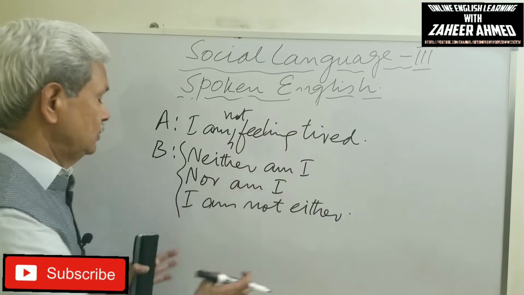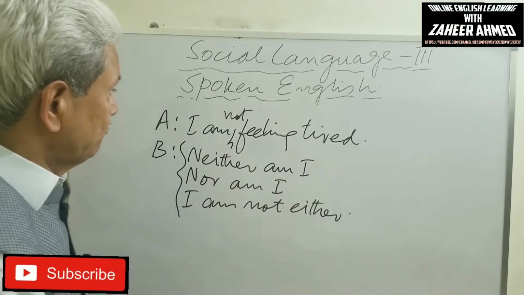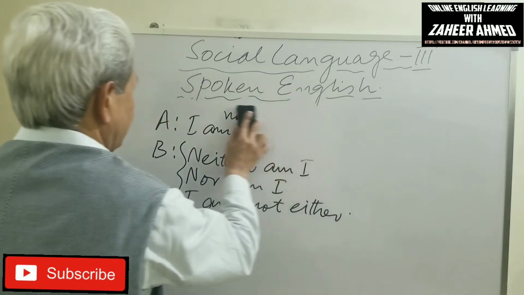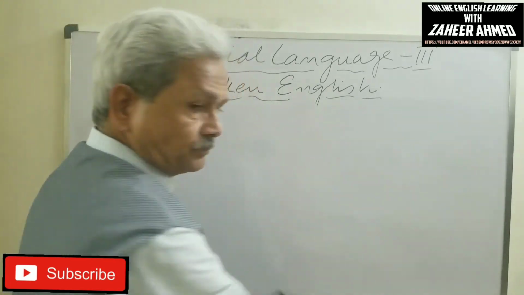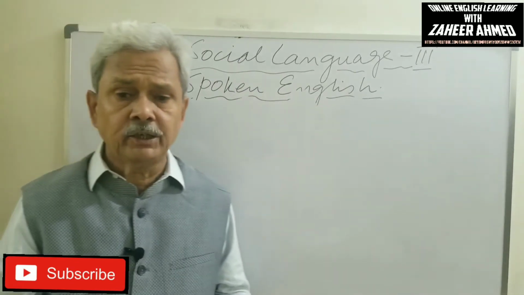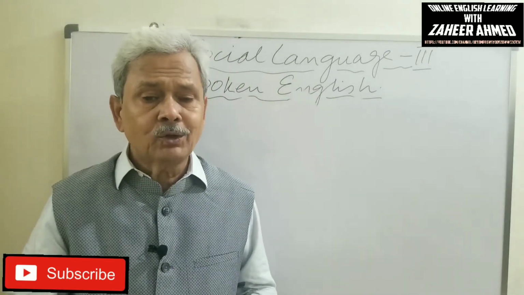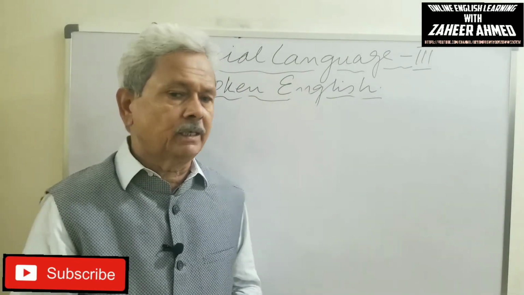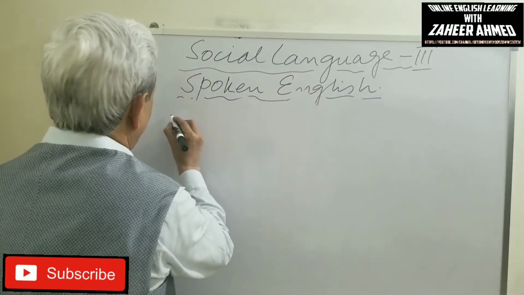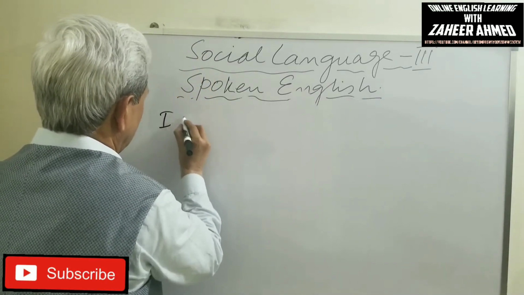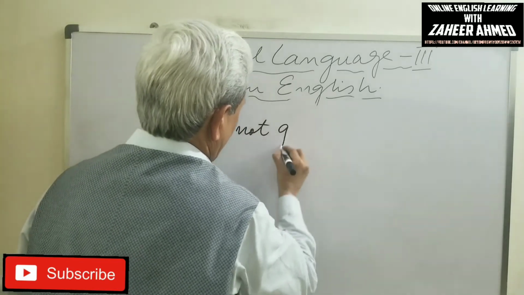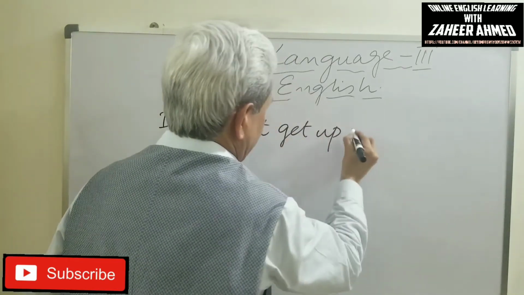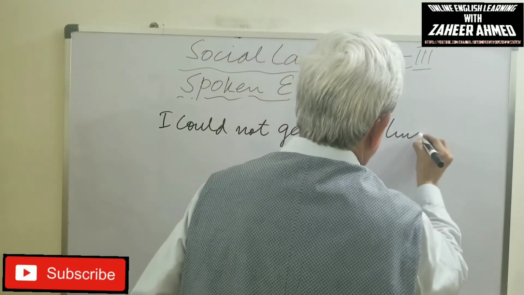In these ways you can say. Let me write another negative sentence and the same three different ways. I could not get up early in the morning, or I could not get up in time.